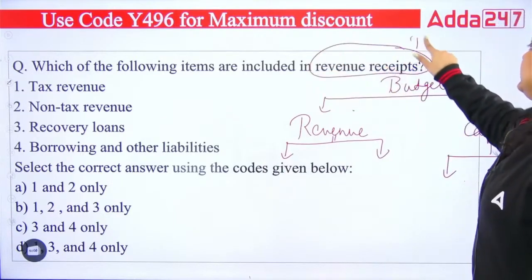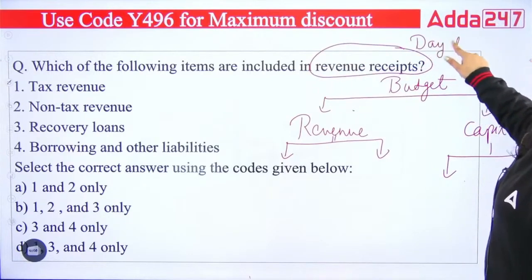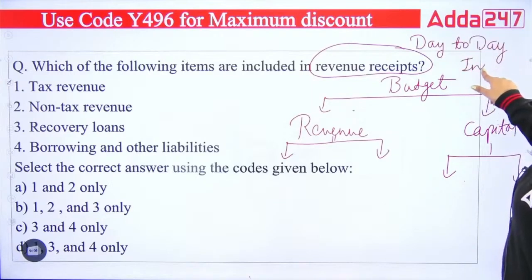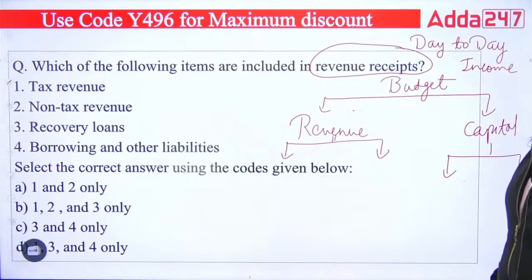It means the day-to-day income of Government of India. Because revenue budget is a short-term budget, and when we talk about day-to-day income of Government of India, it is known as your revenue receipts. Clear? So your right answer will be what?